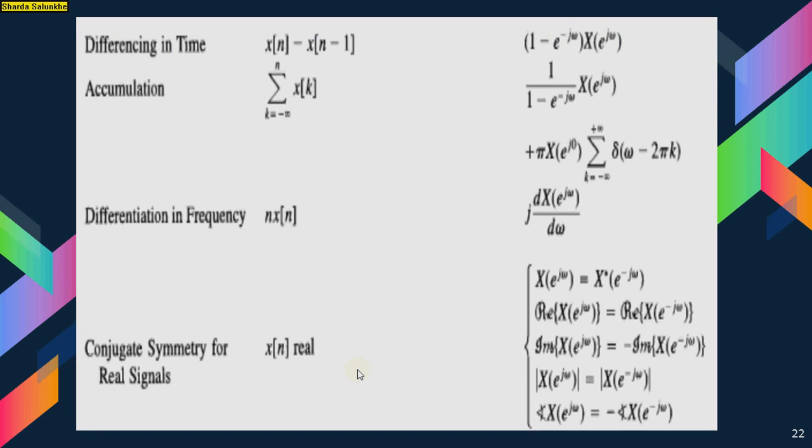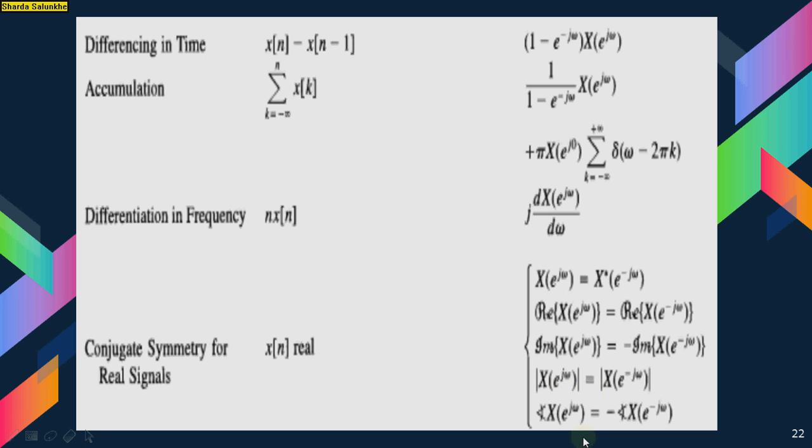These are some properties where conjugate symmetry and real signals are very important. That is, x of n is real, so its DTFT X of e raised to j omega is equal to the complex conjugate of X of e raised to minus j omega. Real part of X of e raised to j omega is equal to real part of X of e raised to minus j omega. Imaginary part of X of e raised to j omega is equal to minus imaginary part of X of e raised to minus j omega. Mod of X of e raised to j omega is equal to mod of X of e raised to minus j omega.